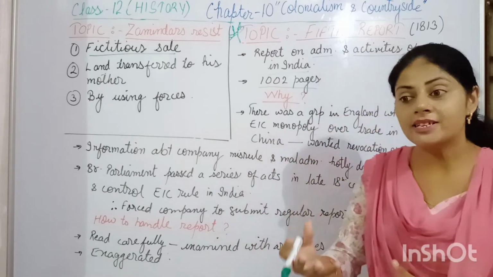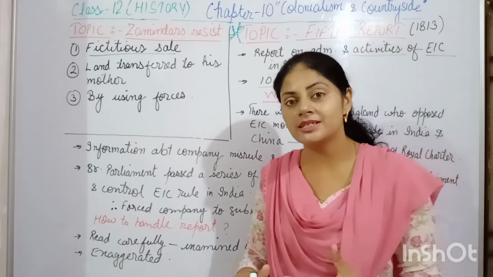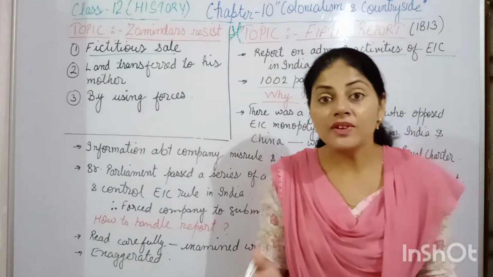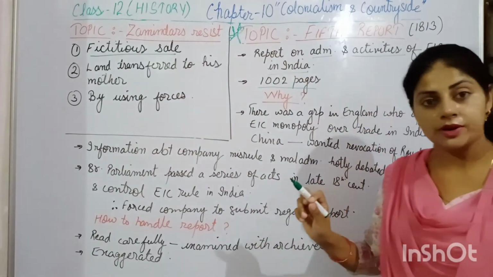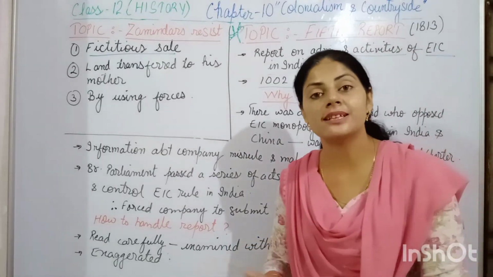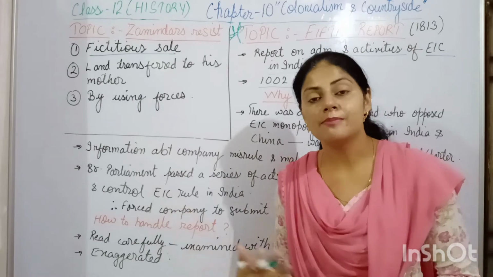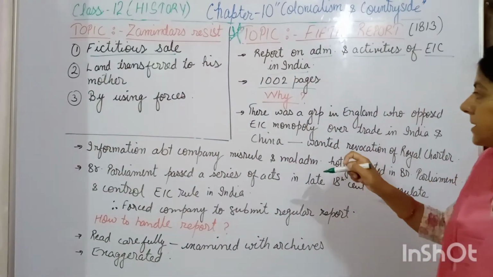So all these petitions, requests as well as complaints were included in the report so that the actual situation could be understood by the British Parliament.